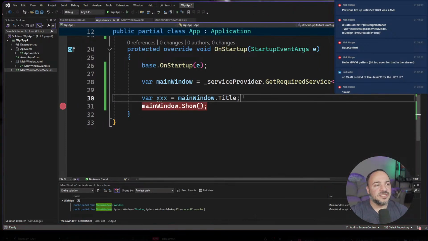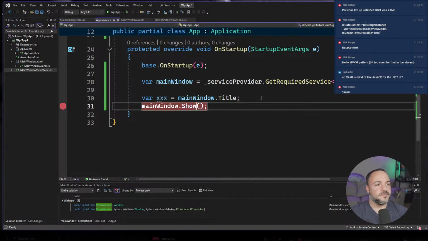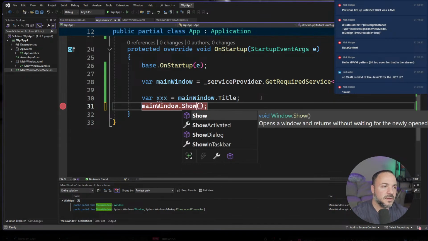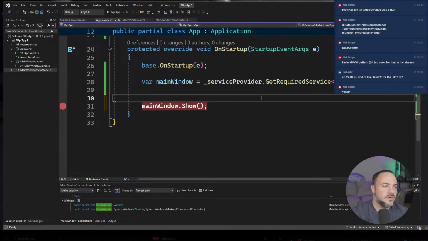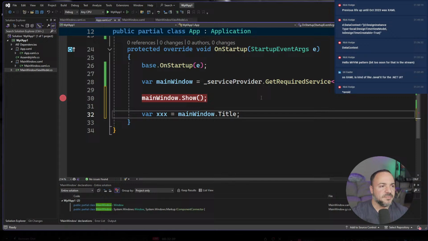What ends up happening, if I'm not mistaken, is that we need to wait to render the control to allow WPF as a framework to say, yes, we need to do the binding. So we would have to do the show part. And if I do show, I think that's a blocking call.